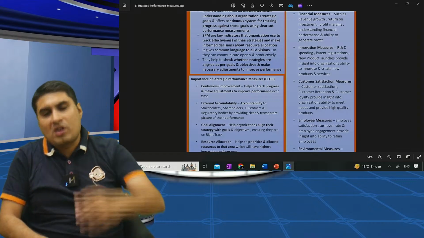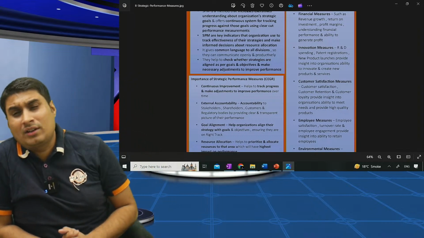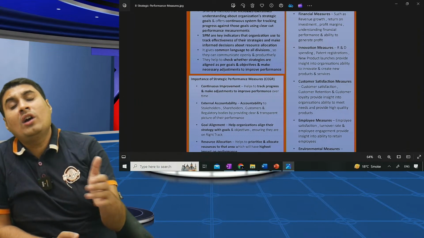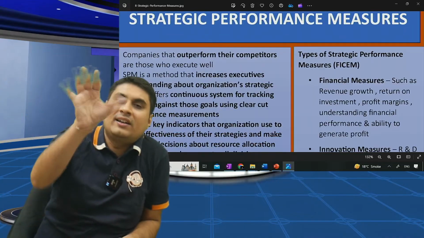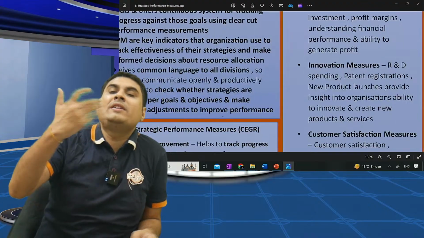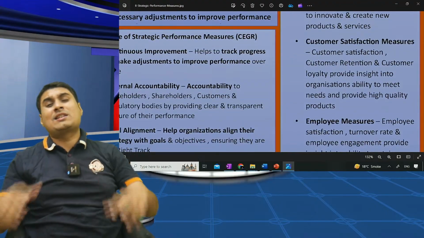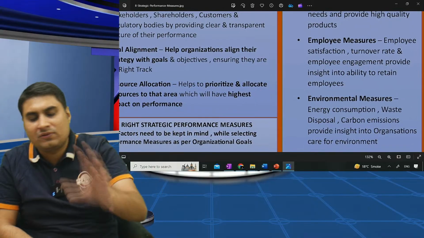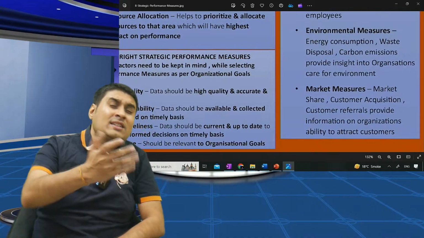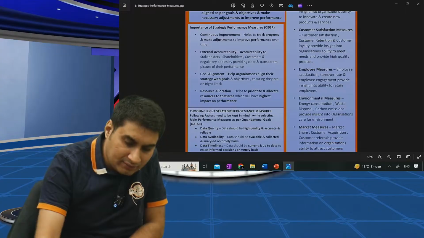Last time, what are the types of SPM? FICAM: financial, innovation, customer satisfaction, employee, environmental, market. One thing I can tell: revenue growth is financial. How many product launches and patents is innovation. Customer referrals and customer retention is customer. Employee turnover rate and employee satisfaction. Environmental: waste disposal, carbon emission. And market is market share.